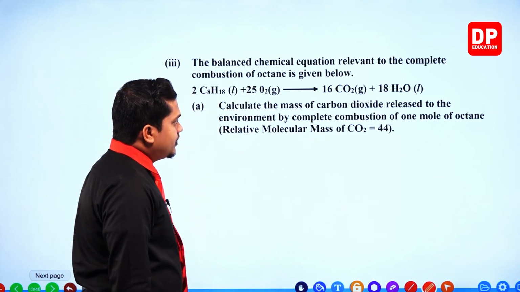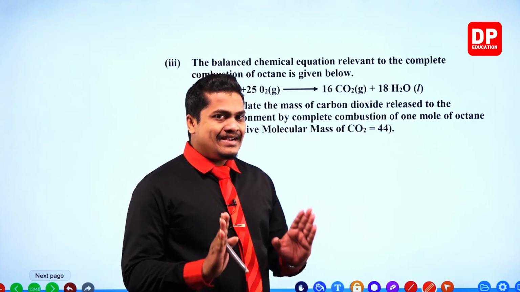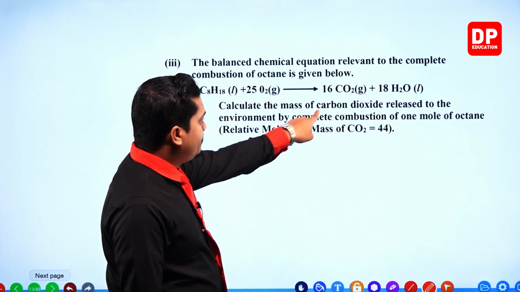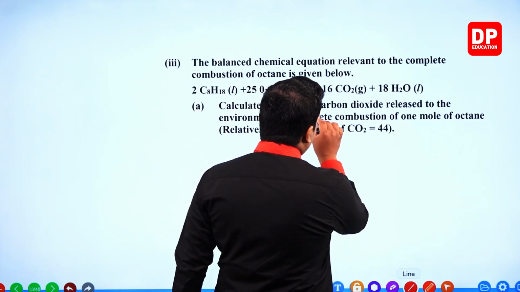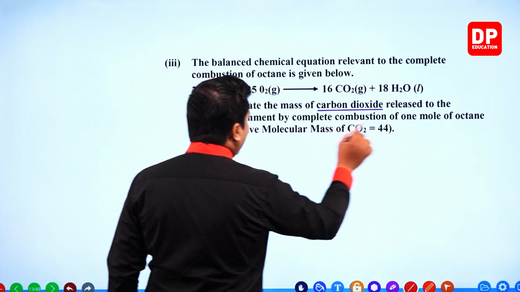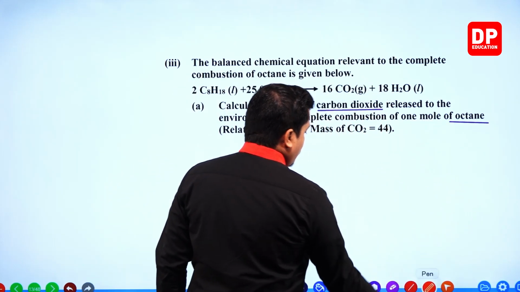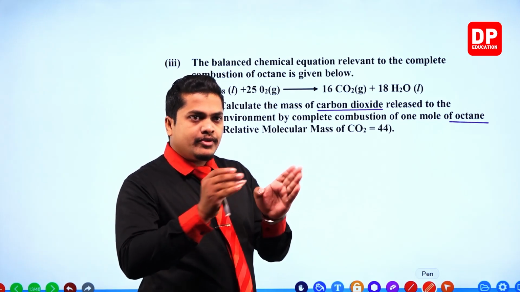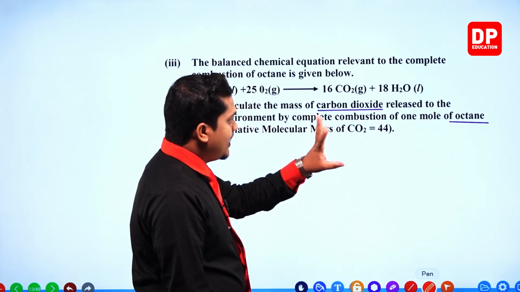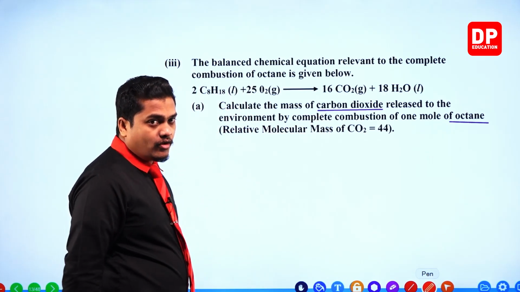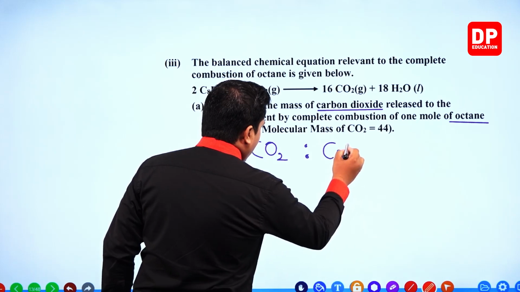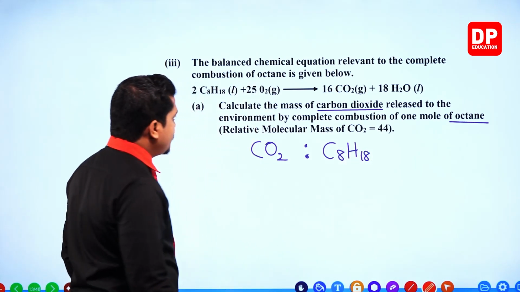First of all, we'll take the ratio between these 2 substances. They are asking about carbon dioxide and 1 mole of octane. According to the balanced chemical equation, we'll take the ratio between CO2 and octane, C8H18.